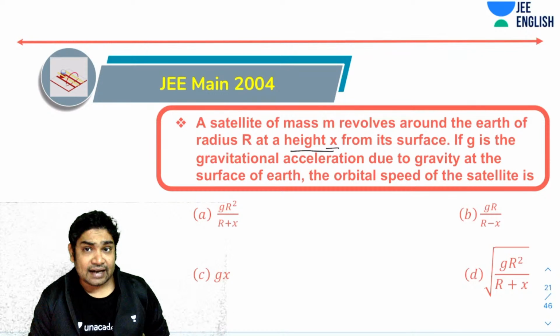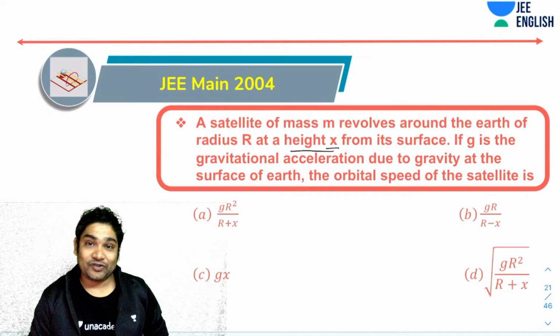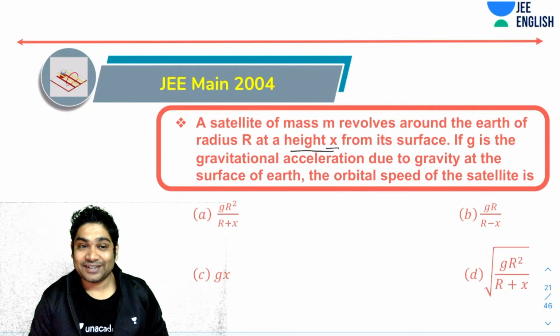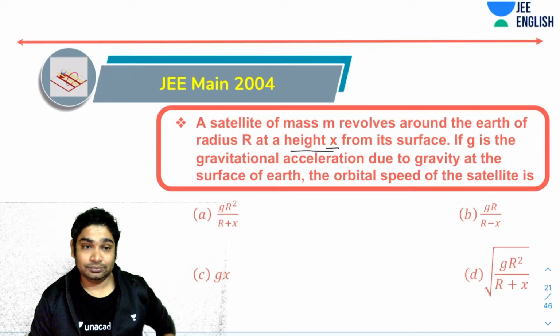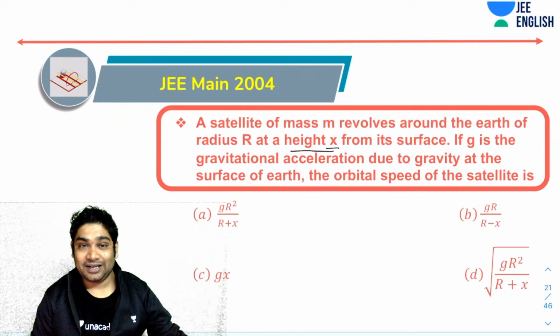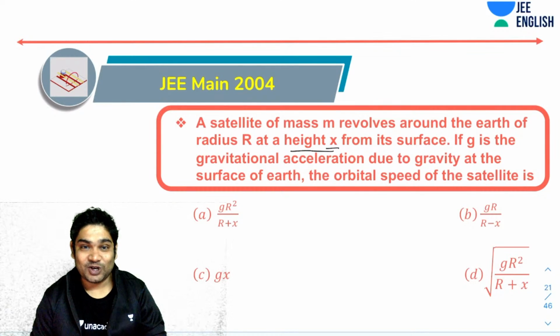Now, if g is the acceleration due to gravity at the surface of the Earth, the orbital speed of the satellite is. Again, this should be simple. Come on. I hope you remember the formula for the orbital speed, right? What was the formula for orbital speed? So let's hurry up, answer this very quickly, and let's move on to our discussion of fluids.